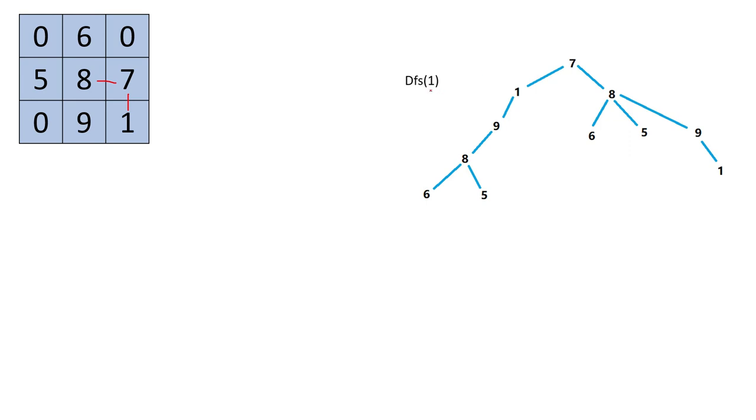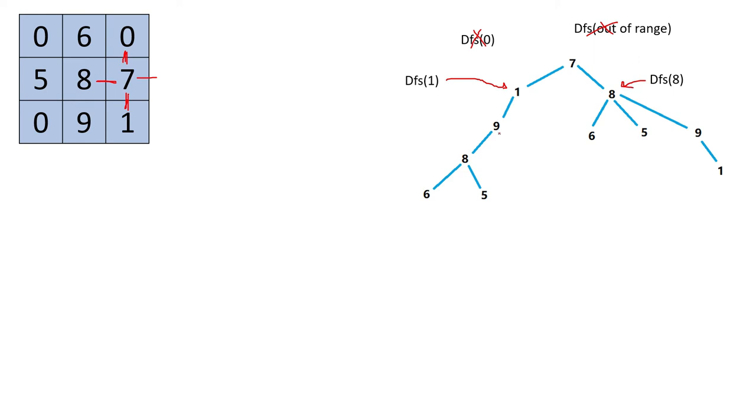So from 7 we have to call DFS of 1, that is this one, means we are going towards this. Then we are calling DFS 0, this one. So obviously that function will return 0 or something, means we will not move towards that, but we have to call that. Then we have to call DFS right side, which will be out of range, that will handle. So there also we can't go. And another path is left, that is DFS of 8, that is the same path.